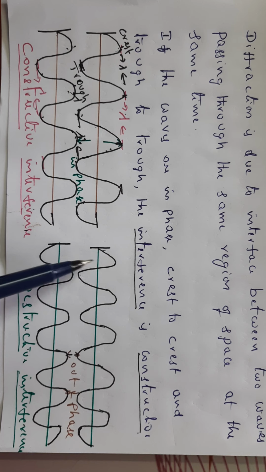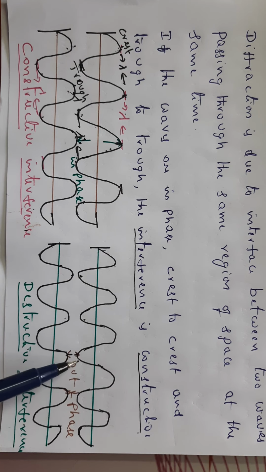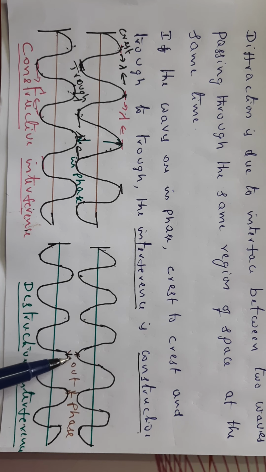Here is the crest, and this is the trough, so they will cancel each other. This is called out of phase. Such waves create interference that is out of phase, called destructive interference.